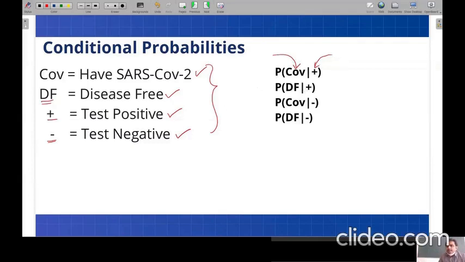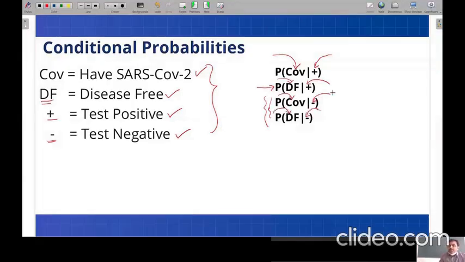The second probability is the opposite case: the person is already tested positive in the COVID-19 test, but here we are checking the probability that the person who has been tested positive is disease free. Similarly, these two you can easily understand: a person tested negative, but what is the probability that the person has the COVID virus in him, and a person who is tested negative and is disease free.